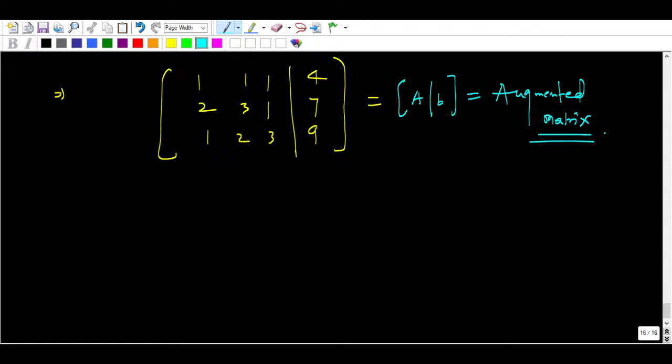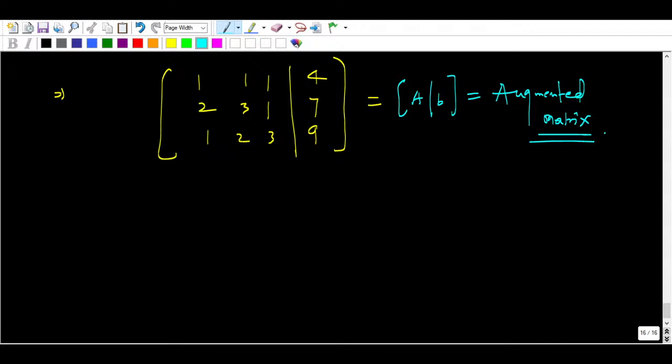Now you will think, why am I doing this? Can you tell me why we go for the augmented matrix here? We are doing everything manually. But in MATLAB, the software will solve the right hand side, that is the A matrix.